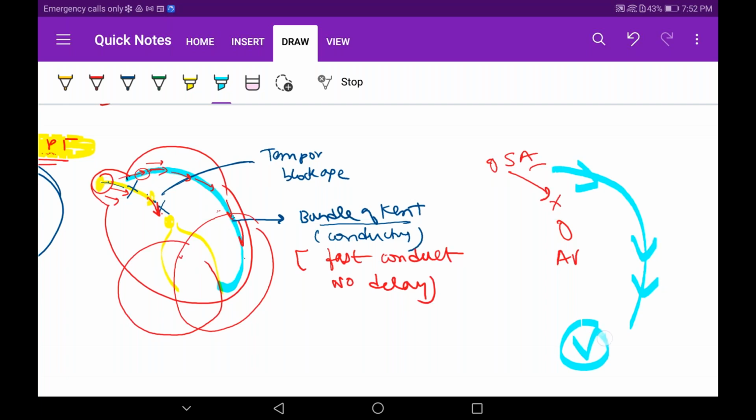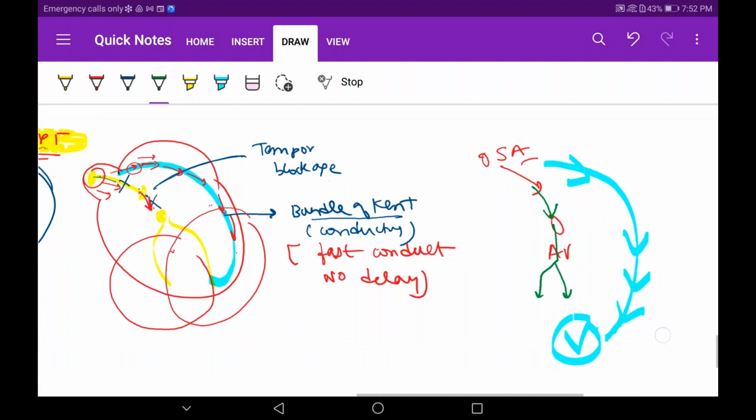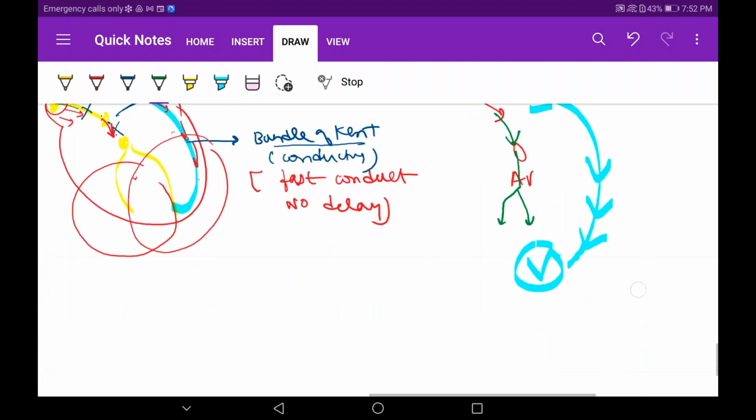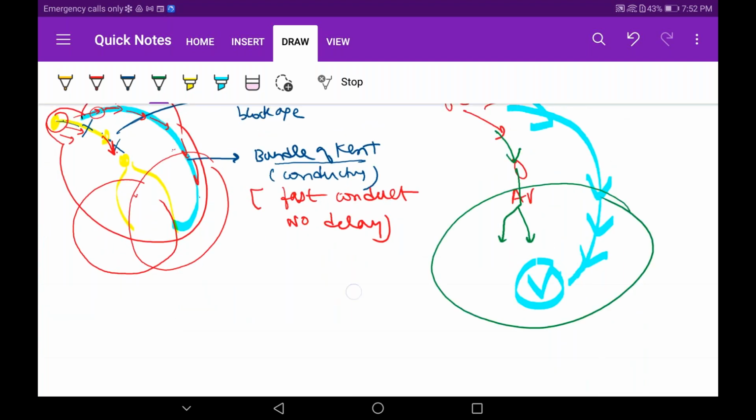But by the time it is reaching the ventricles, what is happening is, again this temporary blockage will go off. I said temporary, right? So the moment this temporary blockage is going off, again this fellow will also conduct. So what is happening? Tell me. Massive depolarization. Did you understand this, guys?